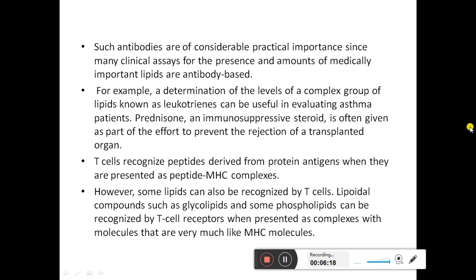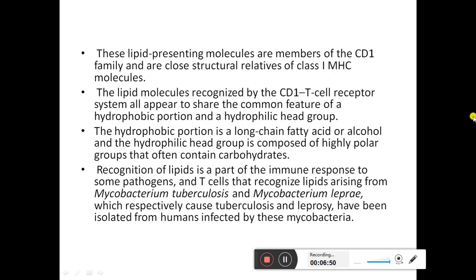T cells recognize the peptide derived from protein antigens when they are presented as peptide-MHC complexes. However, some lipids can also be recognized by the T cells. Lipoidal compounds such as glycolipids and some phospholipids can be recognized by T cell receptors when presented as complexes with molecules that are very much like MHC molecules. These lipid-presenting molecules are members of the CD1 family and are close structural relatives of class I MHC molecules.